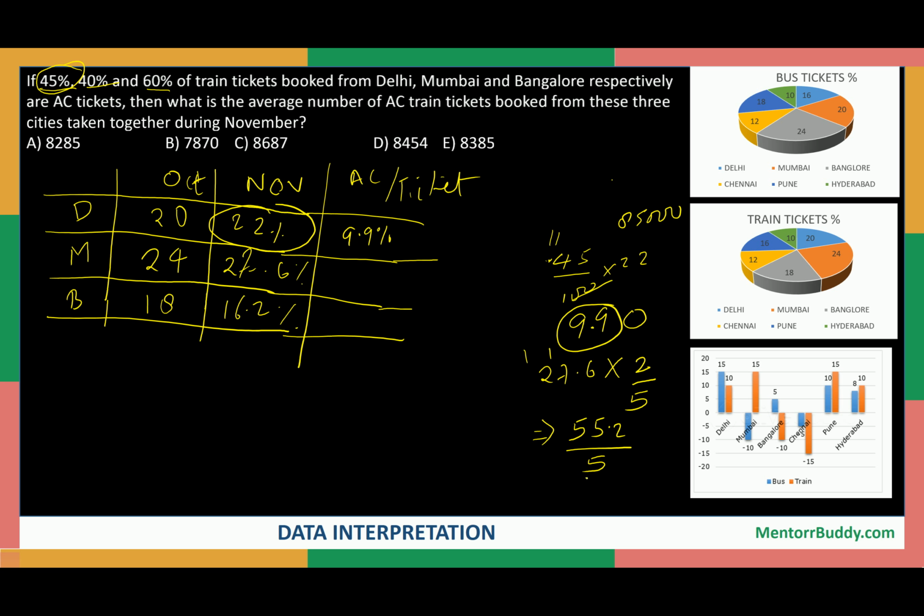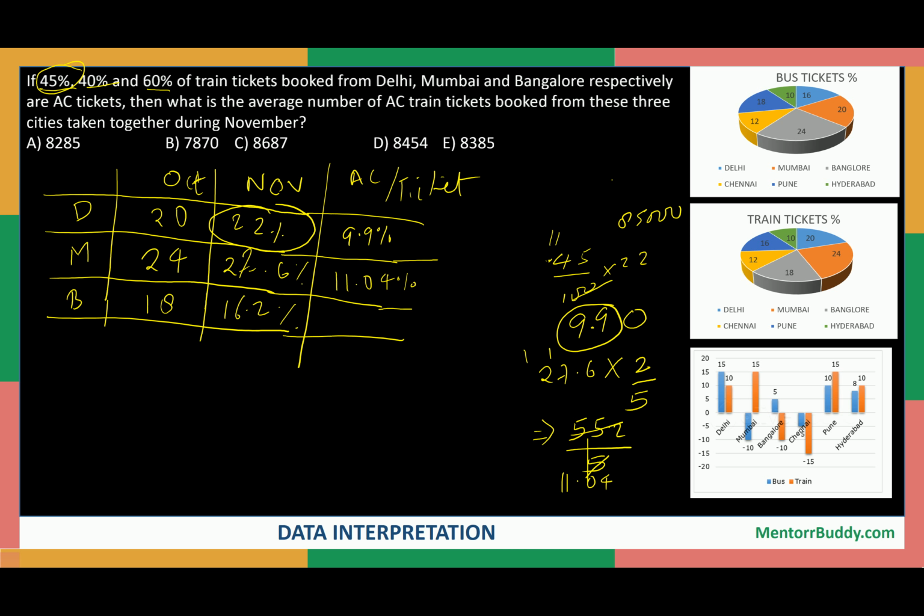So what we will get? We will get 11.04. So we are getting 11.04% as the value for 40% of 27.6.